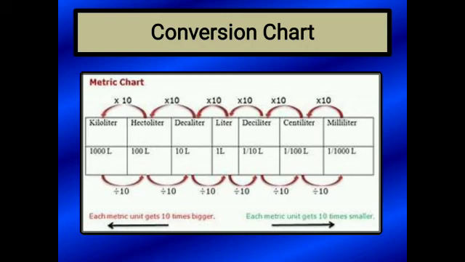But if you want to change kiloliter into decaliter, you will multiply by 100, not 10, 100. Then kiloliter to liter means 1000. The same way you can do more. And if you want to change a smaller unit into a bigger unit, then you have to divide. Only these two points you have to keep in mind.